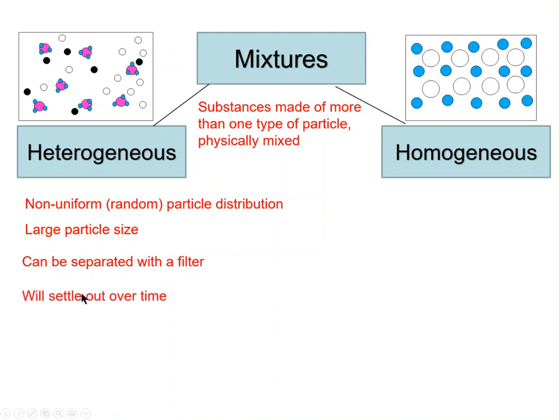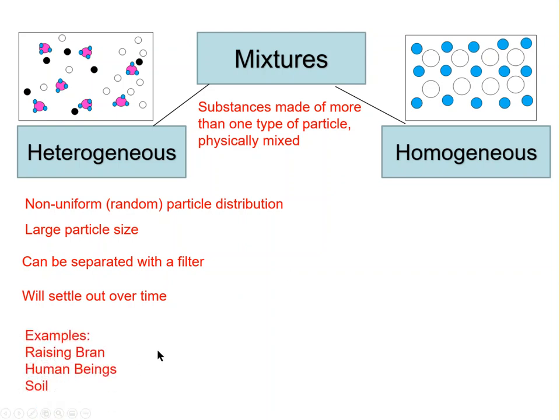So the one thing about a heterogeneous mixture is it will always settle out over time because of gravity. The heavier particles will settle on the bottom. So try that with your bowl of cereal. Pour half a bowl of cereal in a glass. At first, the cereal will float, but once it becomes waterlogged, eventually it will separate. So what you're going to see in a heterogeneous mixture over time is two distinct layers.